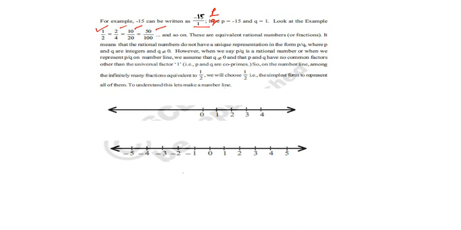It means that the rational numbers do not have a unique representation in the form of P by Q. You may observe this point. The rational numbers do not have a unique representation in the form of P by Q.